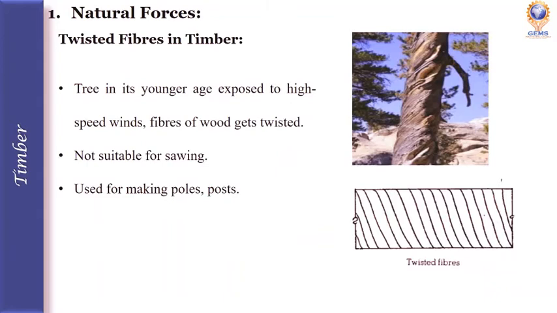Next is twisted fibers in timber. When the tree in its younger age is exposed to high speed winds, the fibers of the wood get twisted. Like this, the fibers of the wood get twisted. This type of wood is not suitable for sawing. Sawing means cutting. So this can be used for making poles and posts. We can't use it for small structures, so we will use this for a pole or post as a whole.